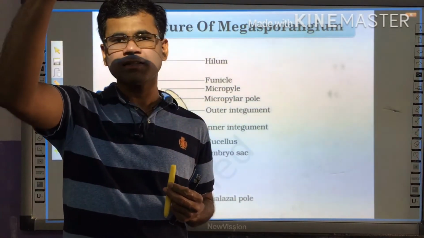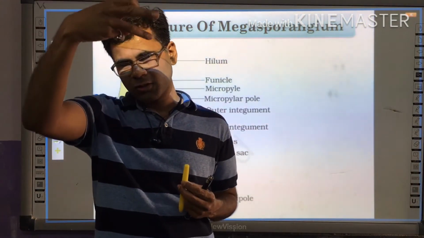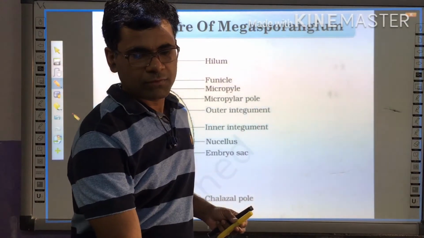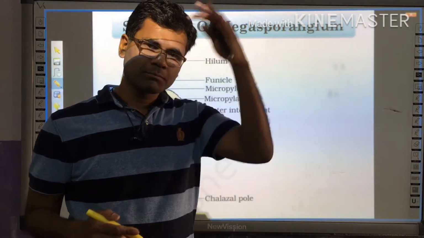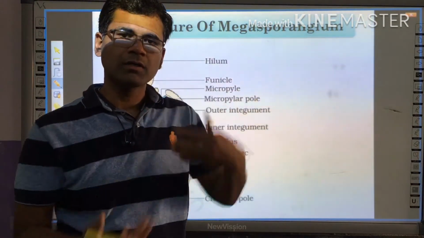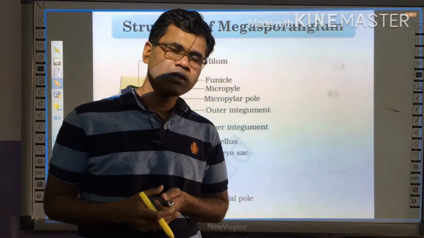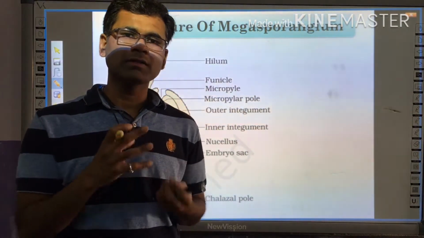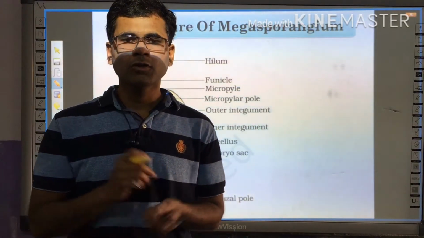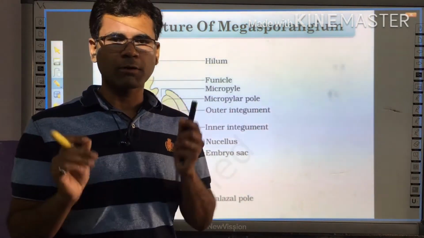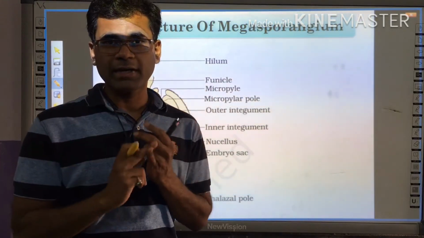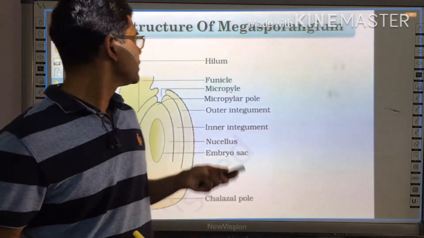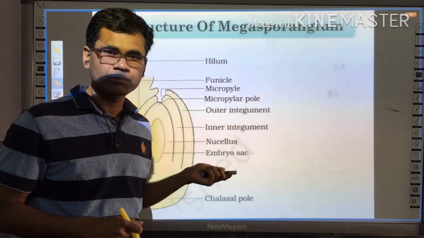First is the stigma, then followed by the style, and then the last one is the ovary. The ovary is the last part of the pistil which rests over a thalamus, a flattened structure, and this structure has various complex organs or organ systems. So here we have to be very clear about the structure, the diagram, and the function of all the parts of the megasporangium.